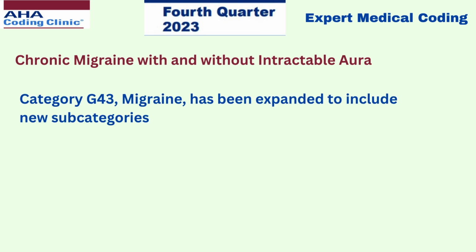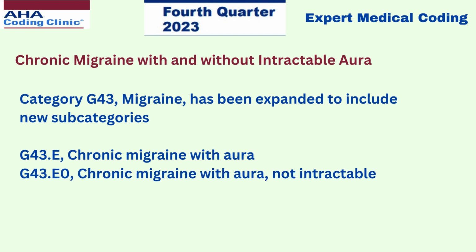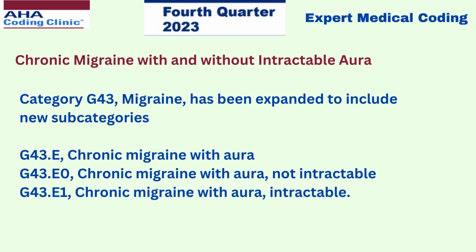The update here is category G43, migraine, has been expanded to include new subcategories: G43.E chronic migraine with aura, G43.E0 chronic migraine with aura, not intractable, G43.E1 chronic migraine with aura, intractable.